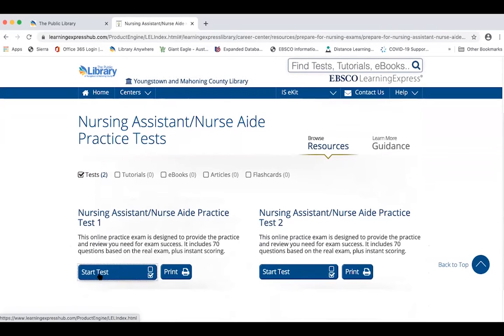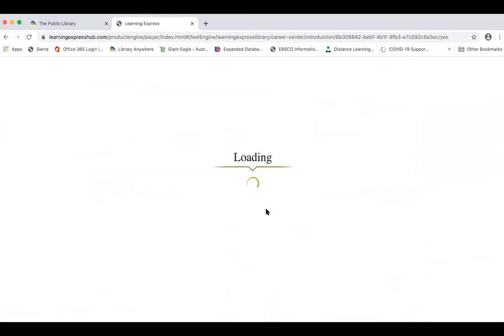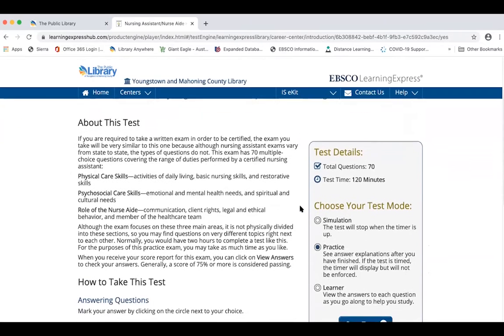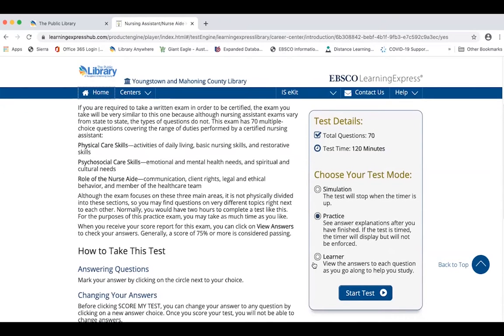And the neat function about the way they offer the tests in Learning Express Library is that there are 3 test modes to choose from. You can try the learner mode, where you can take as much time as you want answering all the questions, and as you answer each one, it will tell you whether you got the answer correct or not. The practice mode, for a test that's timed, the timer will run, and when the test timer runs out, you can still complete the whole test. So you'll be able to see, can I complete the test in the amount of time required? And at the end, it will give you what all the answers were.